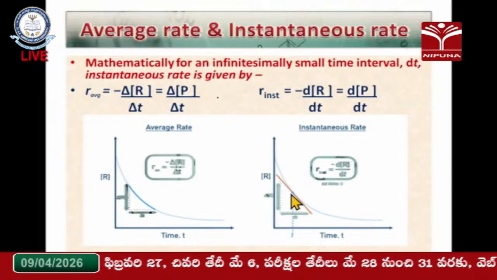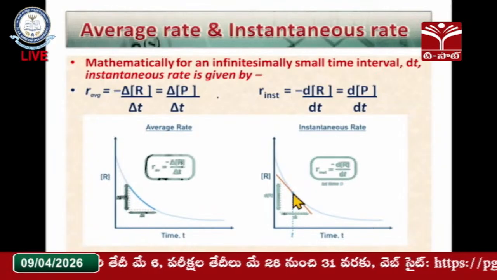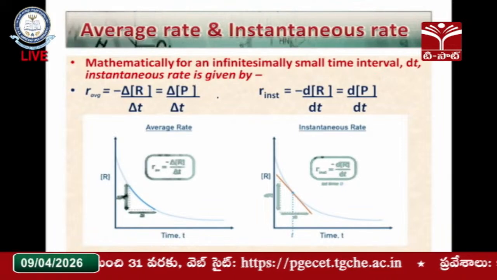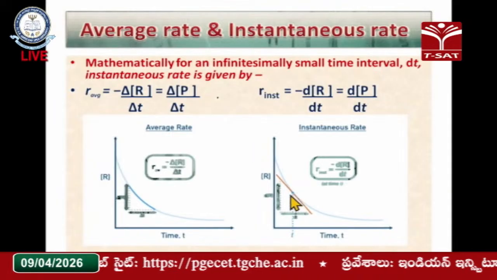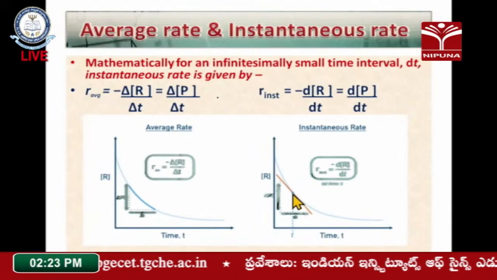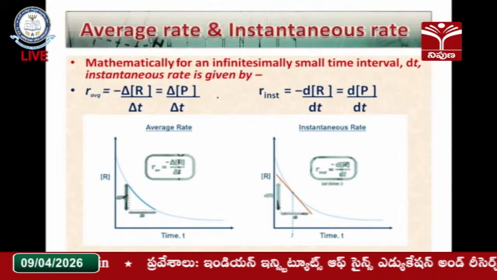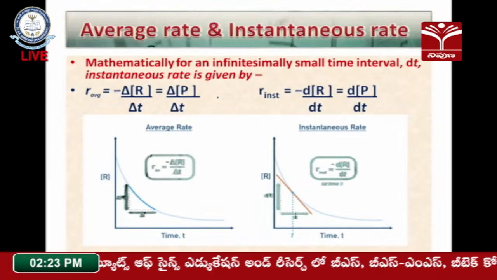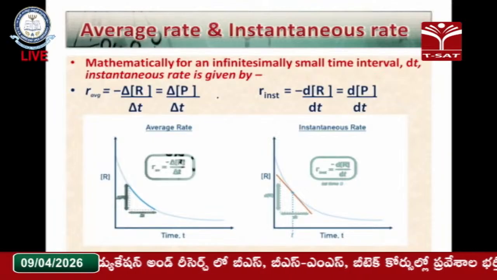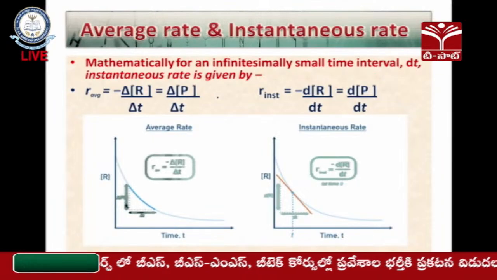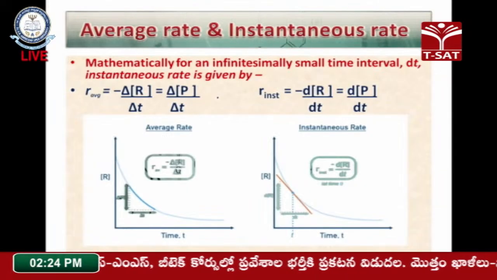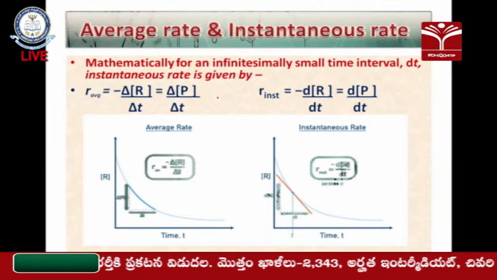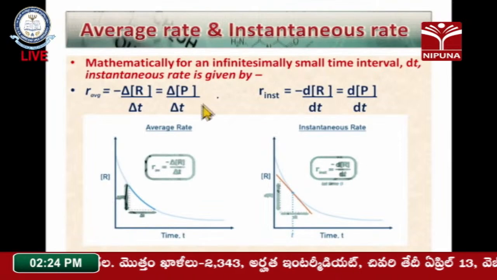Now coming to the instantaneous rate of the reaction. For the instantaneous rate of the reaction, we consider a specific time: at a specific time, what is the concentration of the particular reactant or the particular product. For example, at 1 minute, what is the concentration decrease of the reactant, or at 1 minute what is the concentration increase of the product. So a specific time is considered to calculate the instantaneous rate of the reaction. So this is the difference.